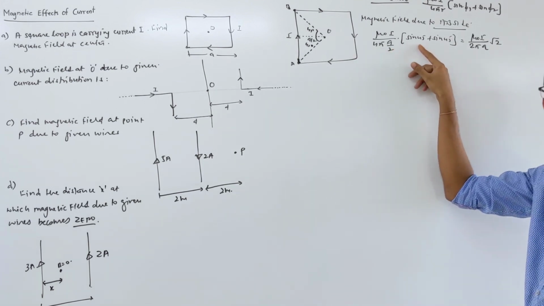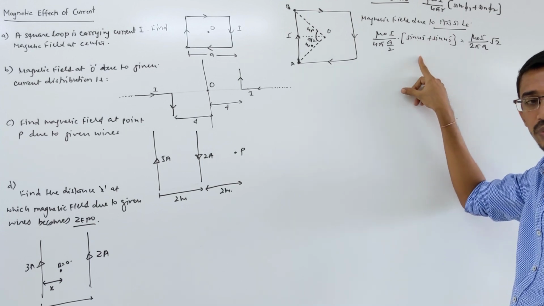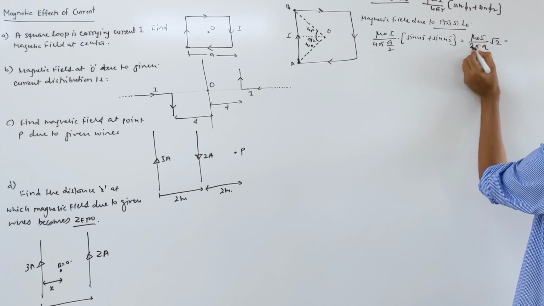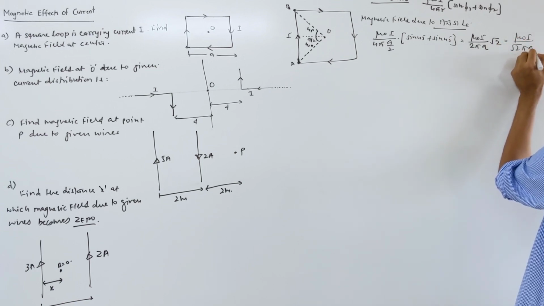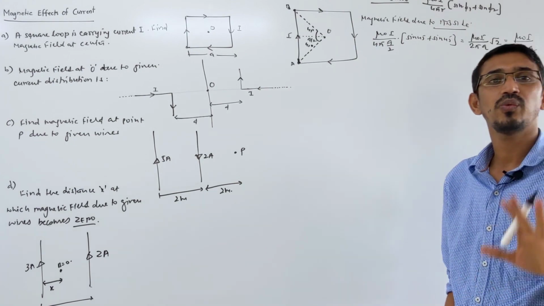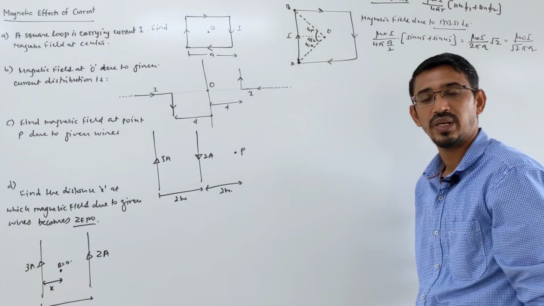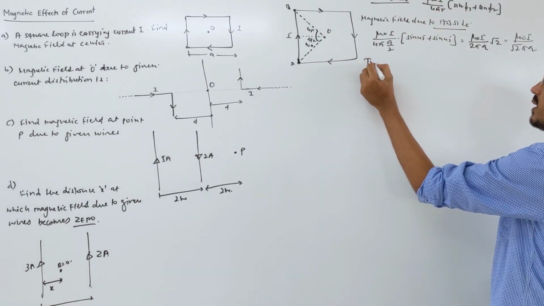Watch once more. Sine 45 means 1 by root 2 plus 1 by root 2. That becomes 2 by root 2 or root 2. So this is root 2. Or you can simplify this further. You cancel it here, mu naught I upon root 2 pi into a. This is the magnetic field due to one side. This side is a finite wire. So you're finding the magnetic field due to a finite wire. We wrote this formula.